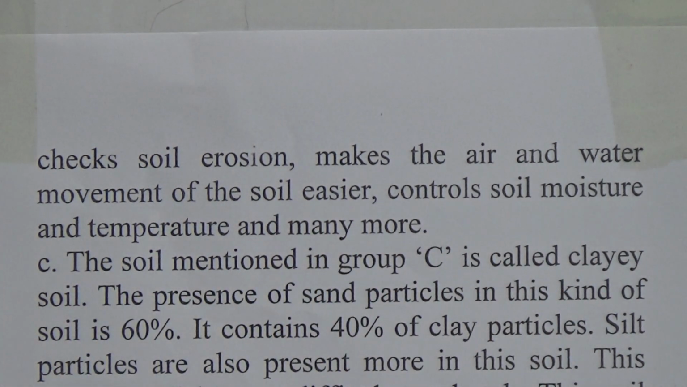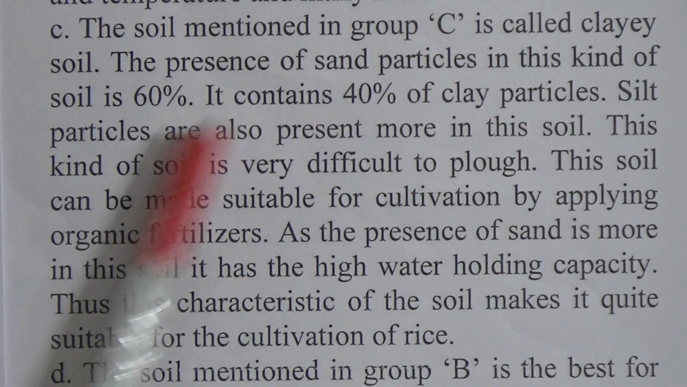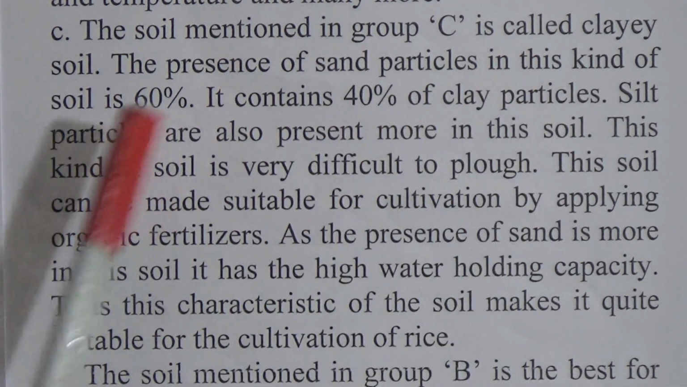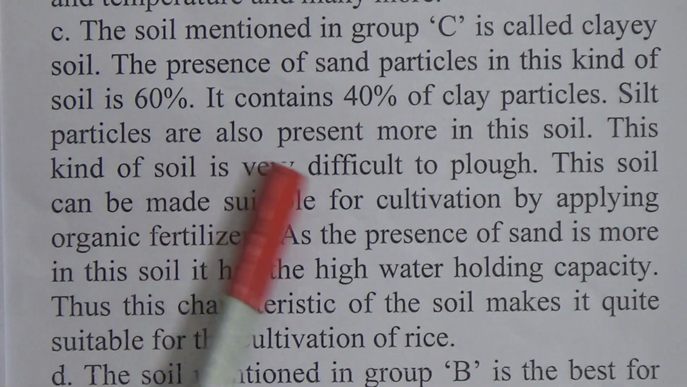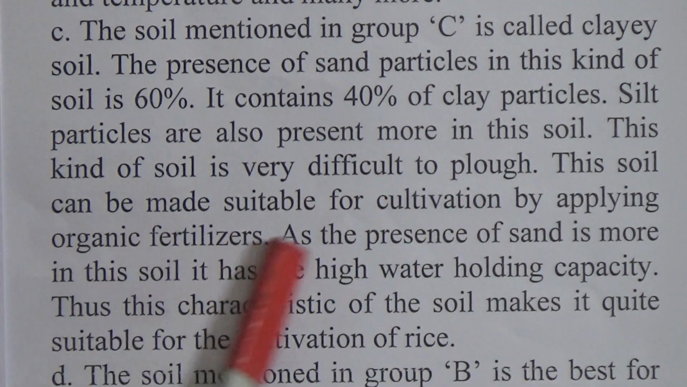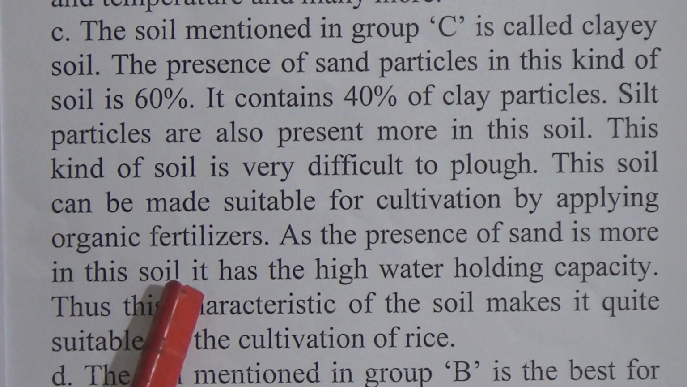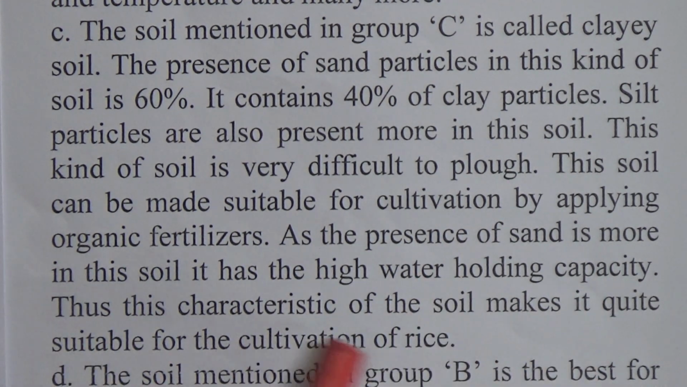Question number C. Explain why the soil in group C can be made suitable for rice cultivation. Group C, look here, 60% sand. Answer, the soil mentioned in group C is called clay soil. The presence of sand particles in this kind of soil is 60%. It contains 40% of clay particles. Silt particles are also present more in this soil. This kind of soil is very difficult to plough. This soil can be made suitable for cultivation by applying organic fertilizer. As the presence of sand is more in this soil, it has a high water holding capacity. Thus, the characteristics of soil make it quite suitable for the cultivation of rice.